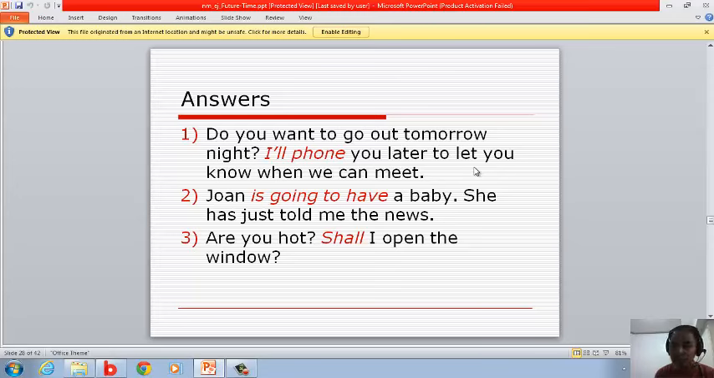That means to say that she is ready to, she is going to have a baby. She is going to deliver a baby. Joanne is going to have a baby. She has just told me the news. Are you hot? Shall I open the window? Shall is the answer in number 3. Okay? Requesting. She is requesting the person that she or he is going to open the window for them.